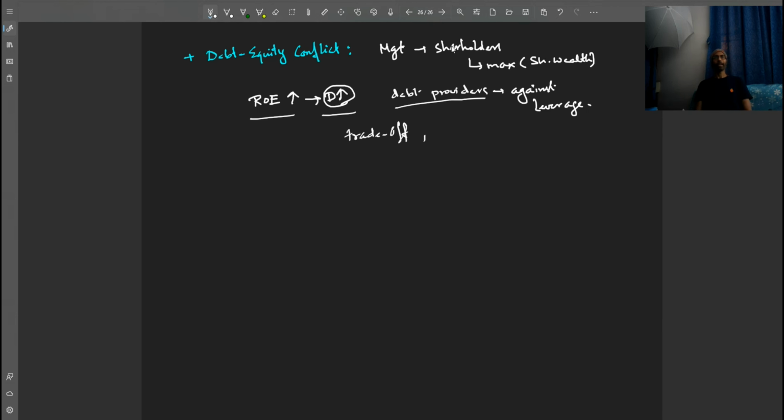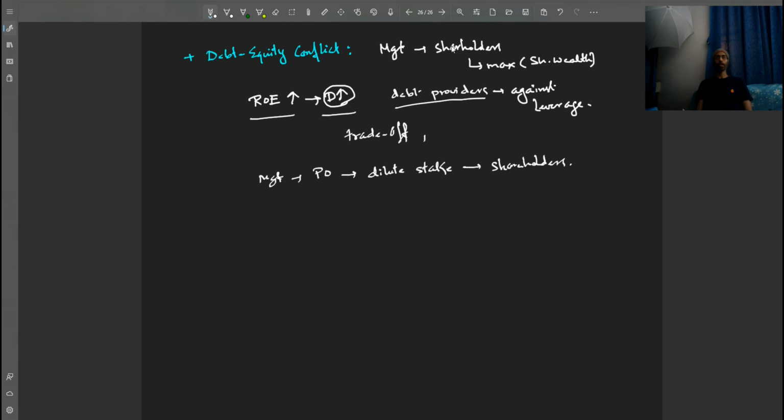Also, one more example can be a management may find that the market conditions are suitable for a public offering. Now, the public offering will dilute the stake of each shareholder, and in the process, the shareholders may not like this. The shareholders may be against this.